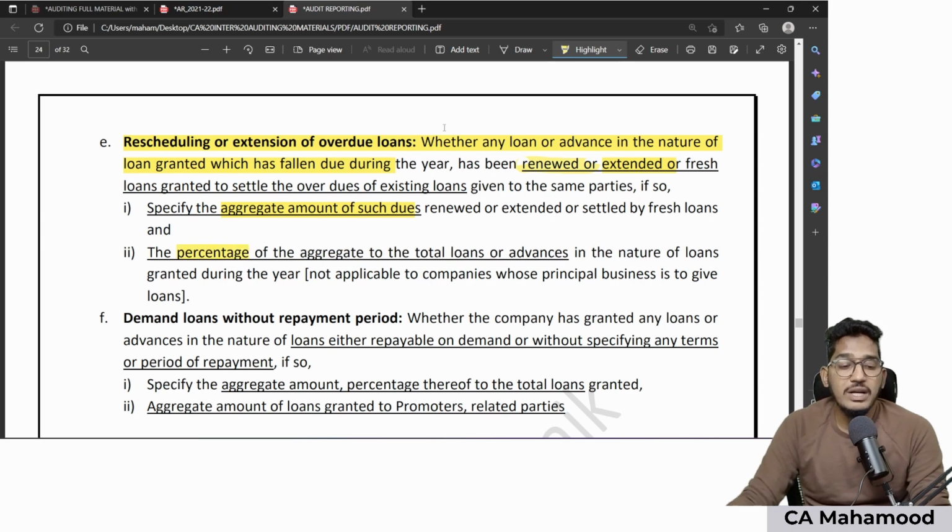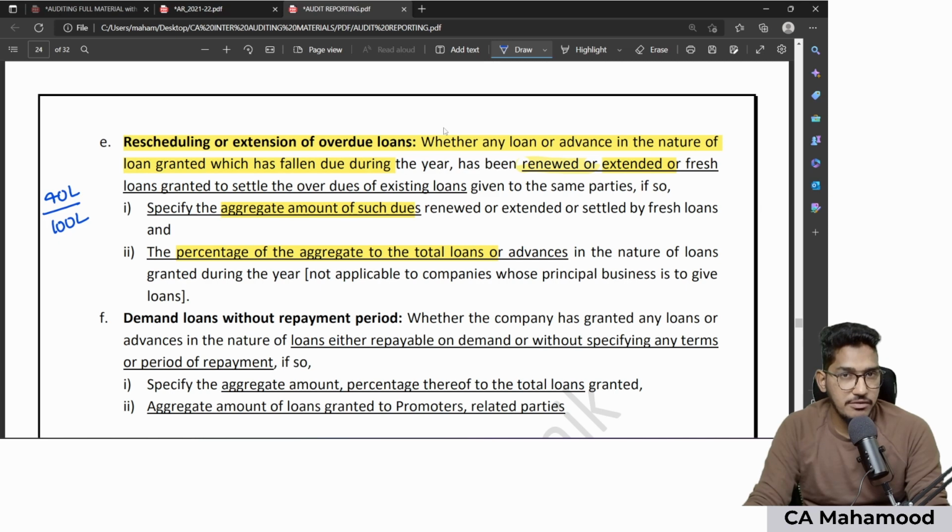Along with that, I need to calculate the percentage with the total loans and advances. For example, the total loans are 100. Out of that, 40 lakh rupees of loans are in the nature of renewal, extension, and fresh loans. So the percentage, if you calculate, will be 40%. That percentage also I need to calculate and report here.